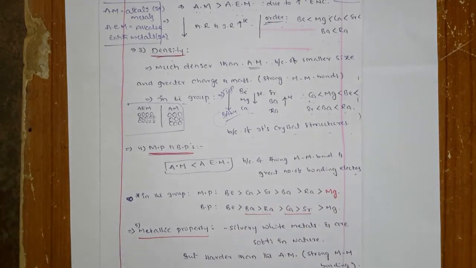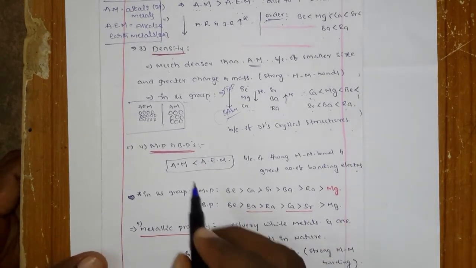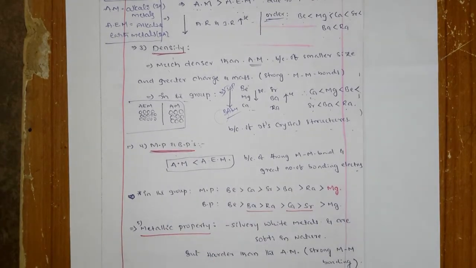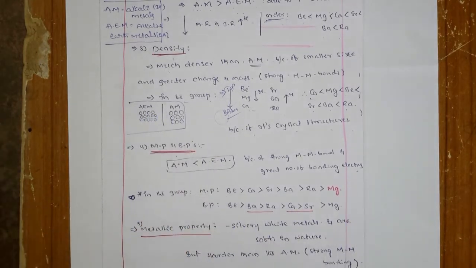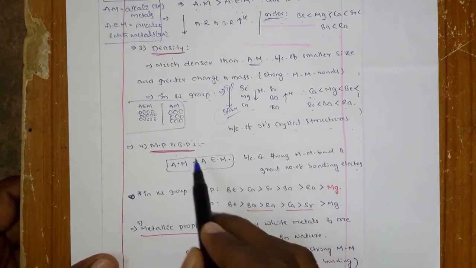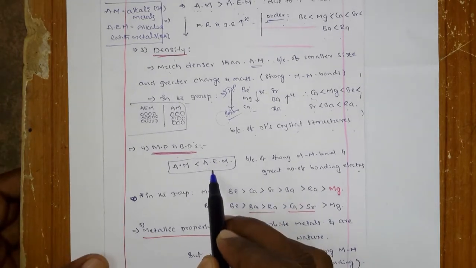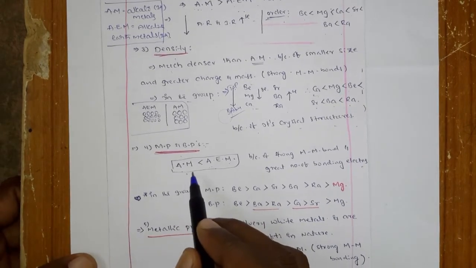Okay, next one is the melting points and boiling points. Generally the melting points and boiling points depend on how strong the bonds are between the metal and metal. Alkaline earth metals are generally small in radius, so they have strong metal bonds. Obviously, if these alkaline earth metals have strong metal bonds, they have high melting and boiling points compared to the alkali metals.